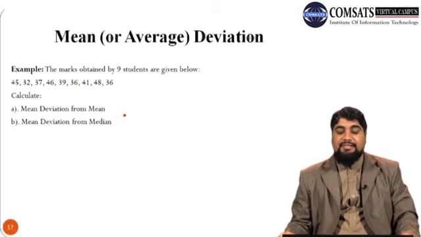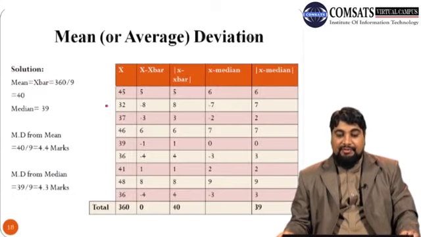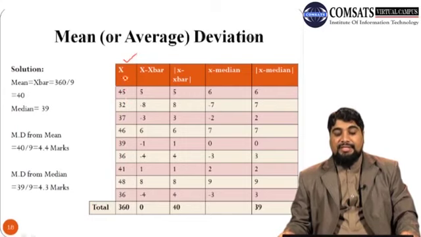So now we discuss an example in order to explain the mean or average deviation. We are considering the same example, the marks obtained by 9 students: 45, 32, 37 up to 36. The question is, calculate mean deviation from mean and mean deviation from median. So here is the data. In the first column we have the data for x, 45, 32, 37 up to 36.